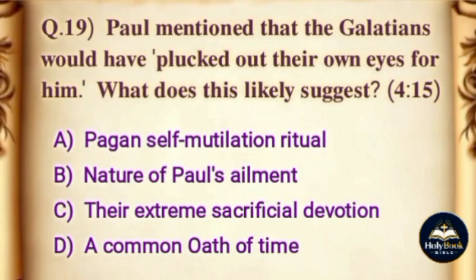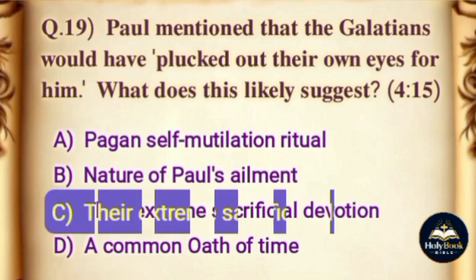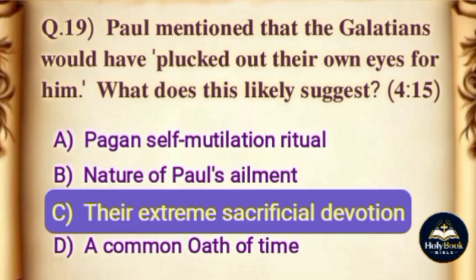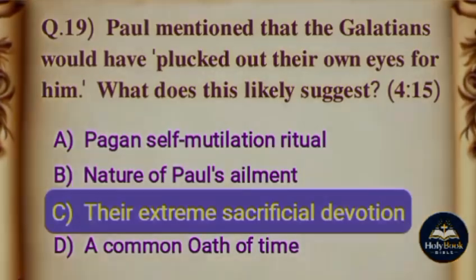Question. Paul mentioned that the Galatians would have plucked out their own eyes for him. What does this likely suggest? Options. A. Pagan self-mutilation ritual. B. Nature of Paul's ailment. C. Their extreme sacrificial devotion. D. A common oath of the time. The correct answer is option C, their extreme sacrificial devotion.